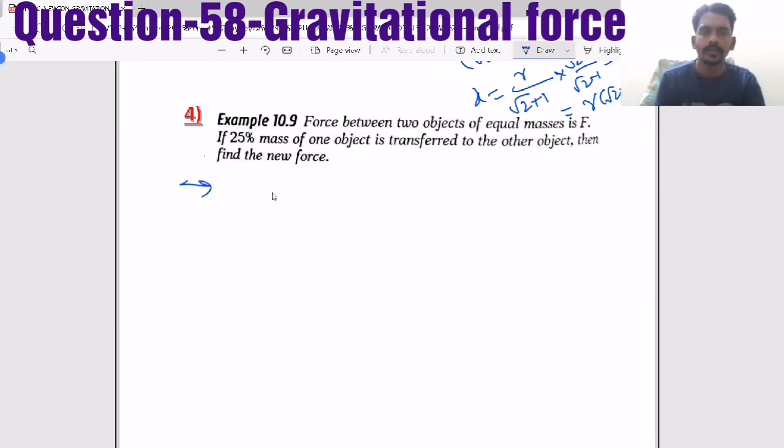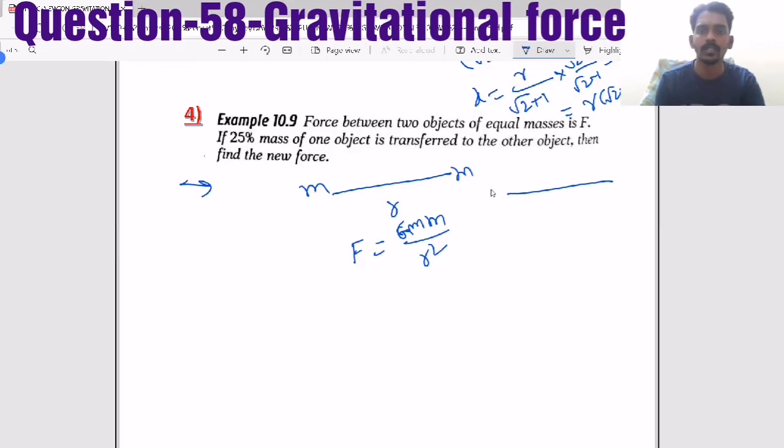the next thing is, force between two objects of equal masses is F. 25% of the mass of one object is transferred to the other object. Then find the new force. See, force between two objects of equal masses, so both are equal masses m, m. It is at some distance r. So F equal to G m m by r square. Now, if 25% mass of one object is transferred to the other object, then find the new force.